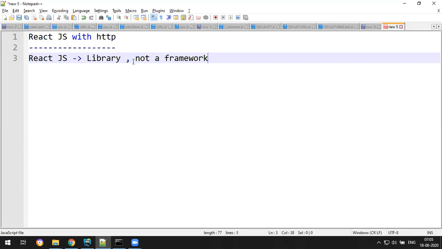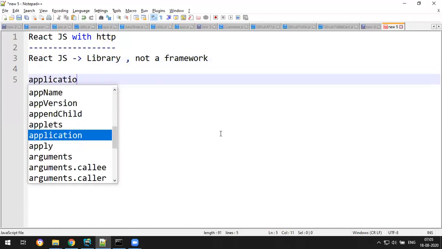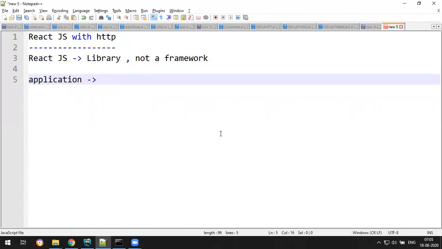In order to develop any application, that application should contain the UI design, that's nothing but the components, with some dynamic features.